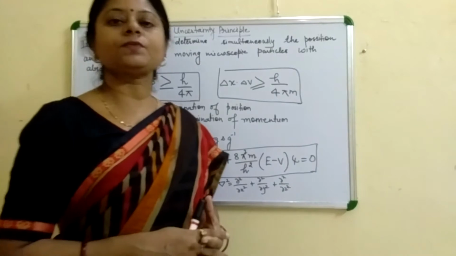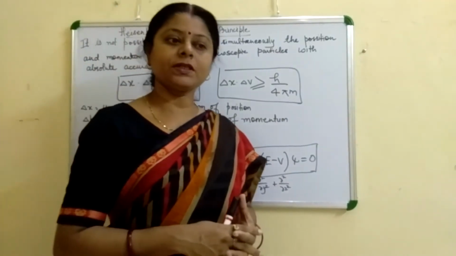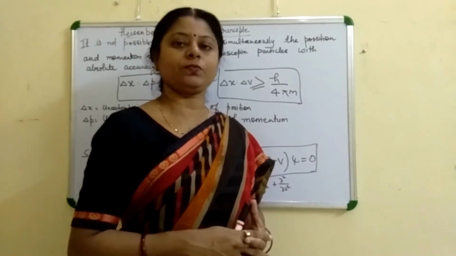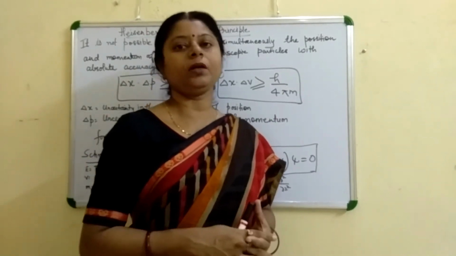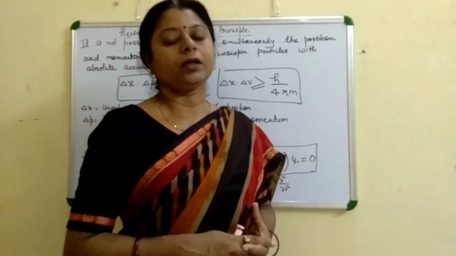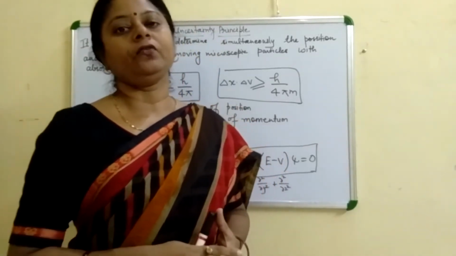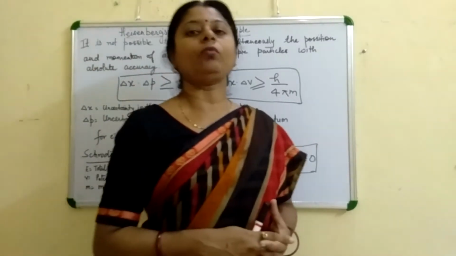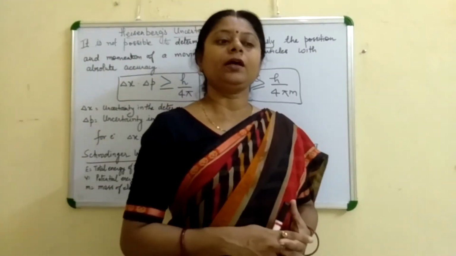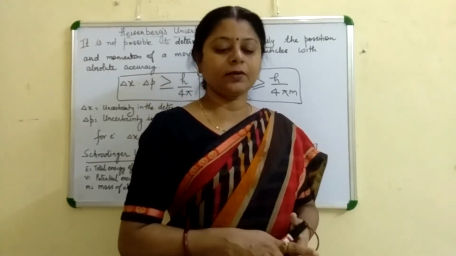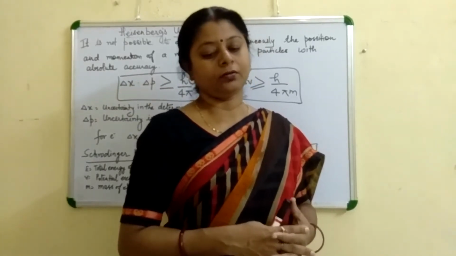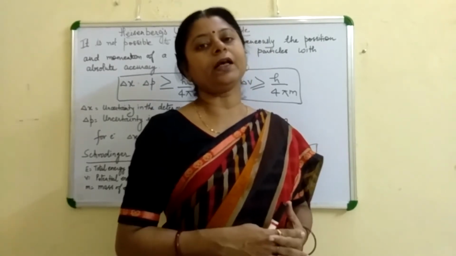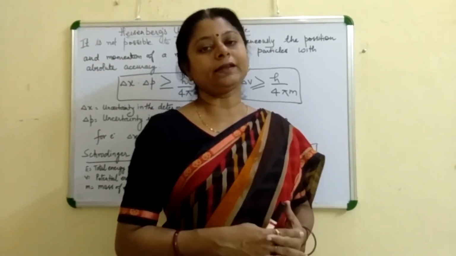For this purpose, Heisenberg proposed a principle which is known as Heisenberg uncertainty principle. According to this principle, the position and velocity, or position and momentum, of a particle is not calculated accurately at the same time.